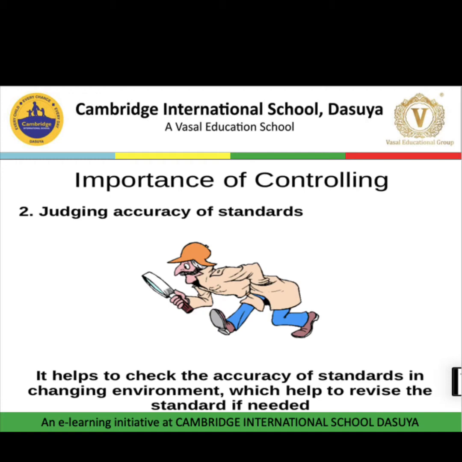And with the help of controlling, we will come to know whether the targets and standards we have set are working well or not, or whether we need to modify them according to the need in the changing environment. Do we need to revise or modify these standards, or will we follow the same? So it helps to check the accuracy of standards in a changing environment, which helps to revise the standard if needed.